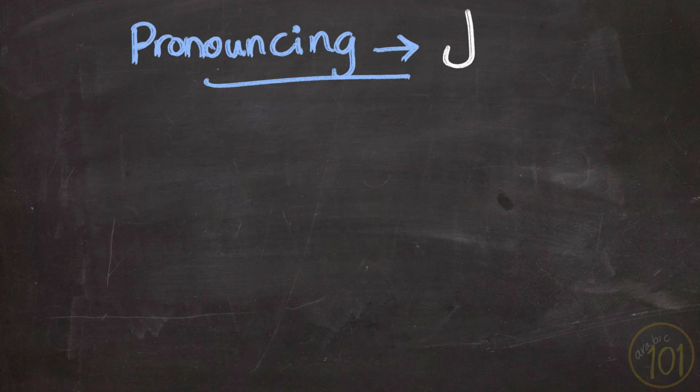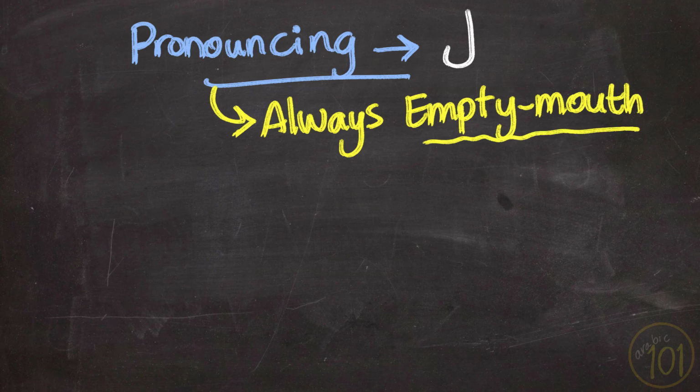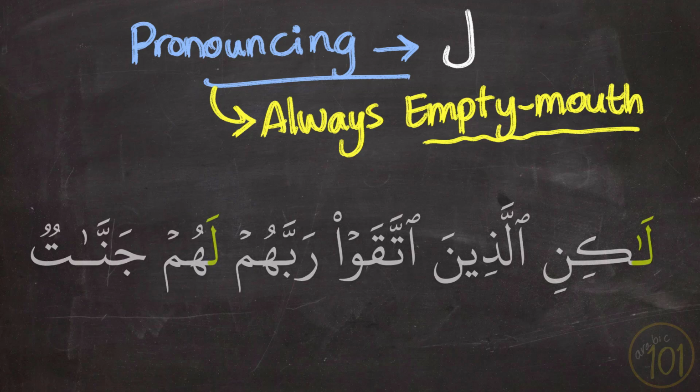Lam is always empty mouth, which means that we will pronounce it like le, not la. That's why we say لكن الذين اتقوا ربهم لهم جنات.